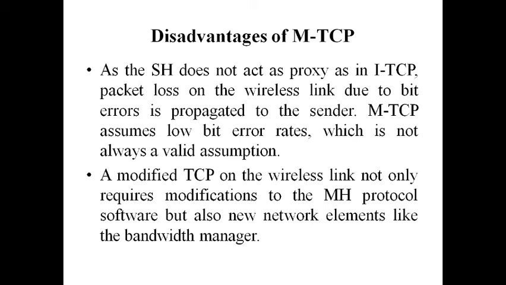When compared to snooping TCP and indirect TCP, mobile TCP will work well because it avoids unnecessary retransmissions over the wireless link, and it will not force TCP to fall into the slow start mechanism, assuming congestion. That is the reason that, compared to indirect TCP and snooping TCP, mobile TCP works well when handover takes place and also when disconnections are seen over the wireless link. This is all about mobile TCP advantages and disadvantages. Thank you.